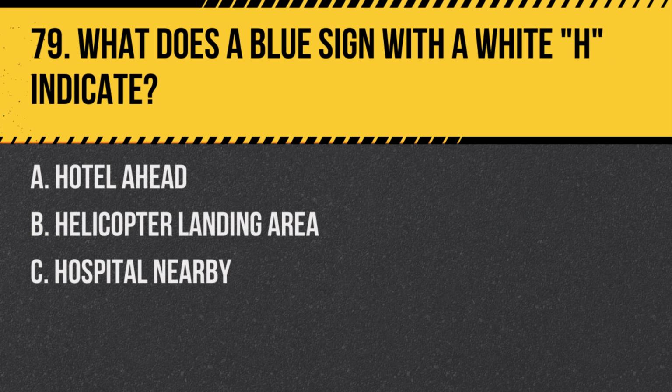Question 79. What does a blue sign with a white A indicate? A. Hotel ahead. B. Helicopter landing area. C. Hospital nearby. Answer: C. Hospital nearby. These signs are used to indicate the direction to a hospital.